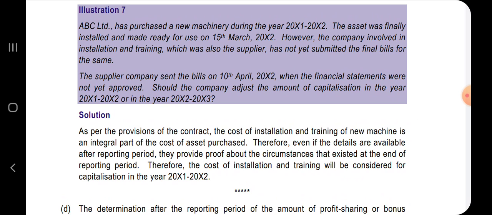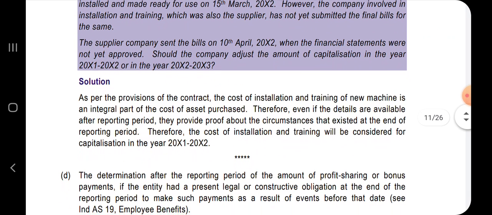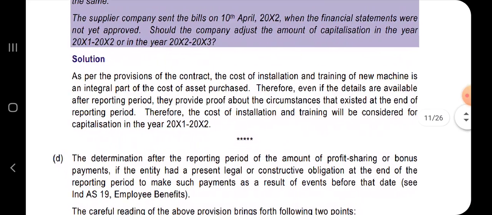But the secondary thing is the bills from the supplier have not been received, but they may be received after the year end. The supplier sent bills on 10th of April, so there is already a condition that is existing as on 31st of March, which is further supported on 10th of April by bills. So this is an adjusting event and should be capitalized in the year 2021-22. Let's read the suggested solution.